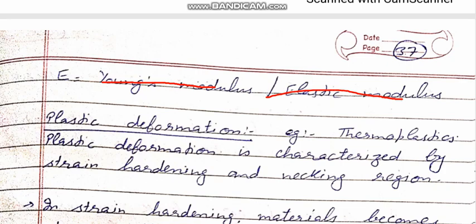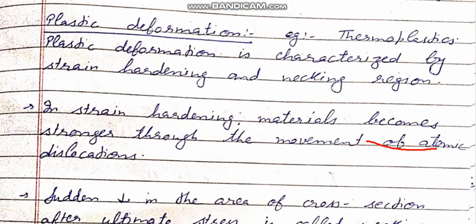Then plastic deformation. In which cases is plastic deformation seen? Plastic deformation is generally seen in the case of thermoplastics. Plastic deformation is characterized by strain hardening and the necking region. What happens in the case of strain hardening?